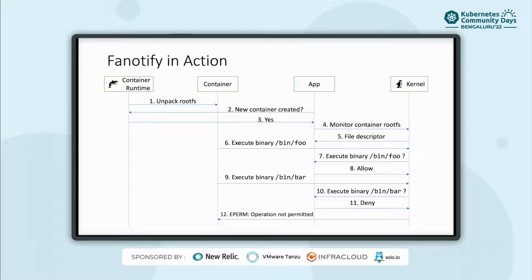So what does this look like in action? Here are four components that will interact with each other in some way. There is the container runtime, creating and managing containers, and the actual container that we will be monitoring, our application, the policy enforcer, which runs alongside, and finally the kernel.